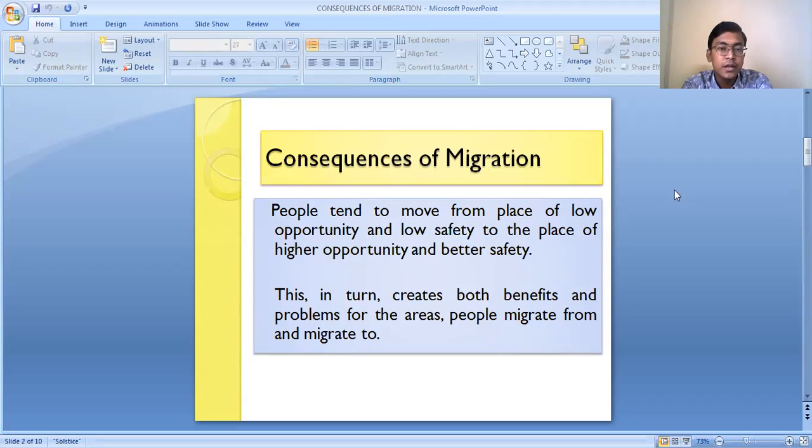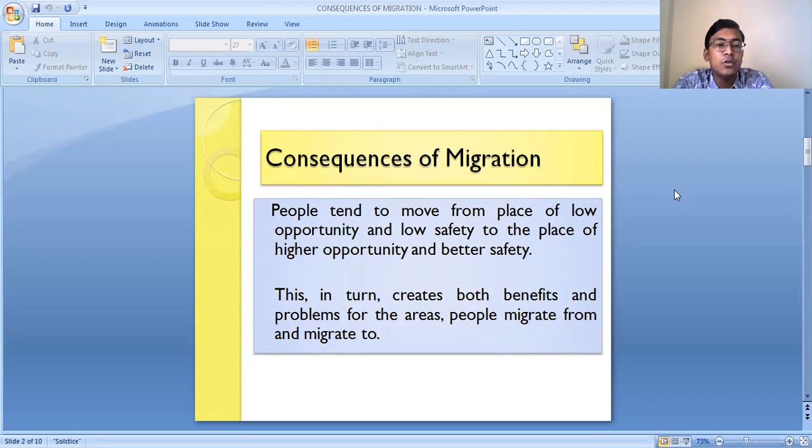As we all know, migration refers to the movement of people from one place to another. So why do people migrate actually? People basically migrate from places of low opportunity and low safety to places of higher opportunity, better facilities and better safety.